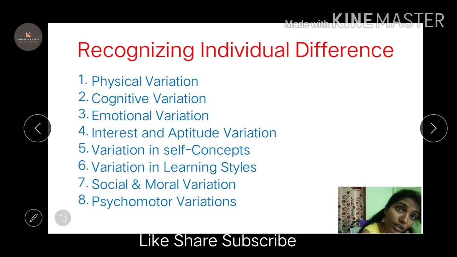Coming to the individual differences recognized. Every person is different, everybody is unique. You have your own things. If I know a skill, you may not know that skill. If you know that skill, I may not know it. So there is an individual difference among us, right? So what are those individual differences? There are 8 categories.